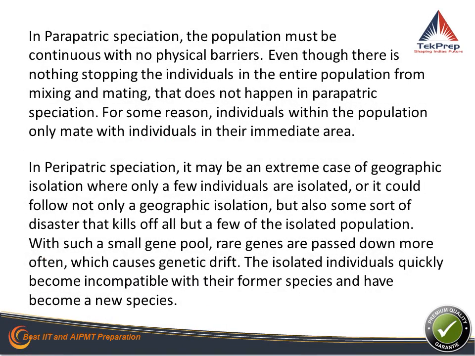The other option is parapatric. Para means beside, which means there are two populations of the same species living side by side, but they are no more separated by any geographical barrier. But for some reason, the individuals within the population only mate with individuals in their immediate area. So this kind of speciation is called parapatric.